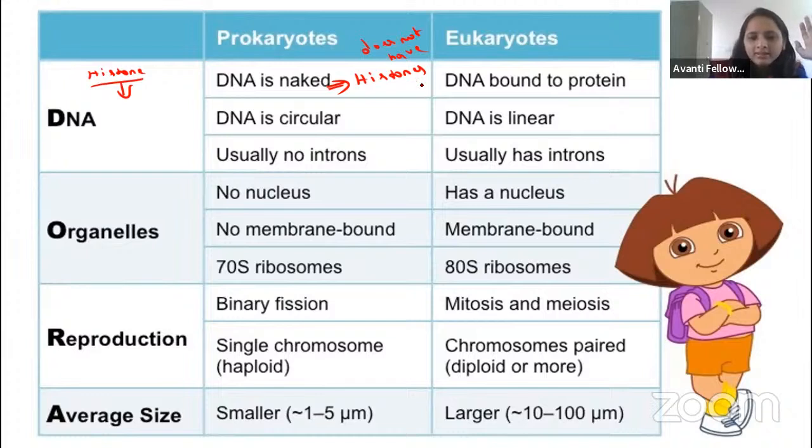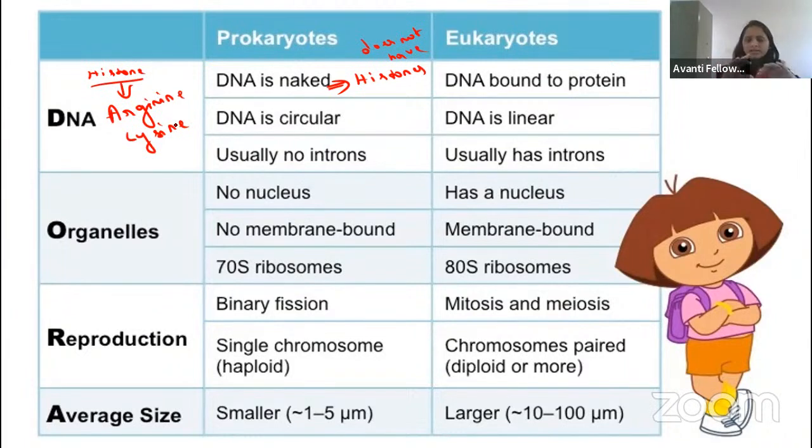Arginine is correct. Histone is made up of basic amino acids only, we know that. Now you tell me, which are the amino acids that are basic in nature? Arginine and, remember guys, in molecular biology they will ask you this question. Arginine and lysine are the amino acids. So the histone is very rich in arginine and lysine.